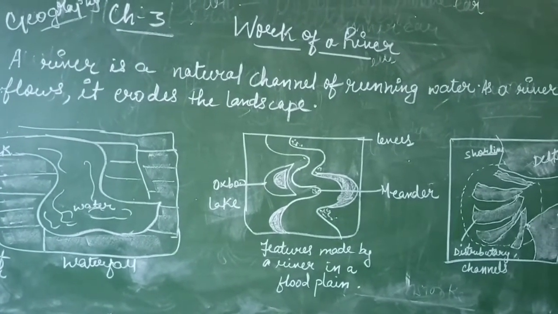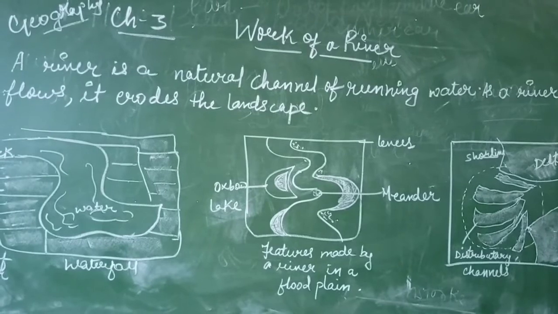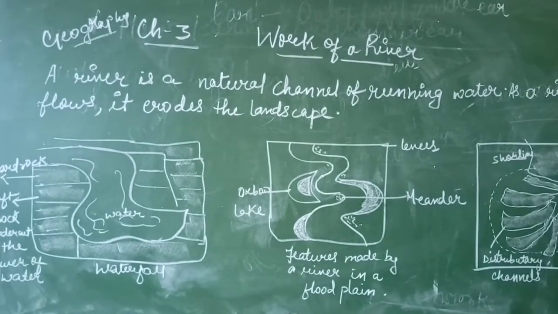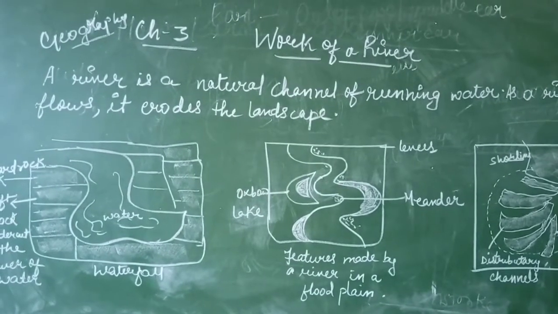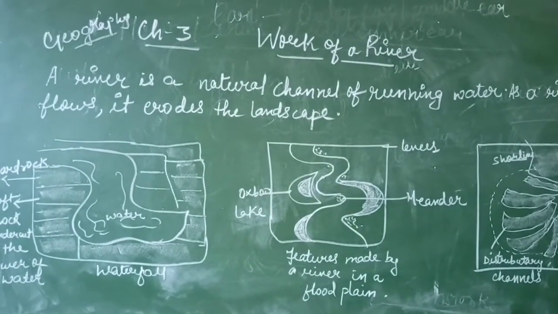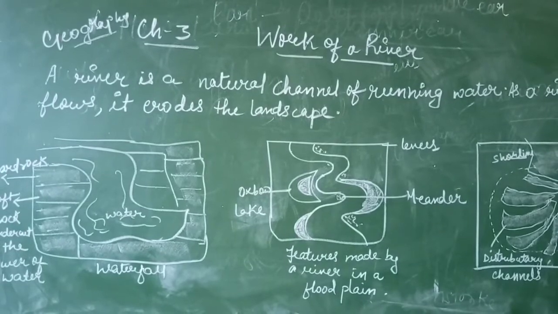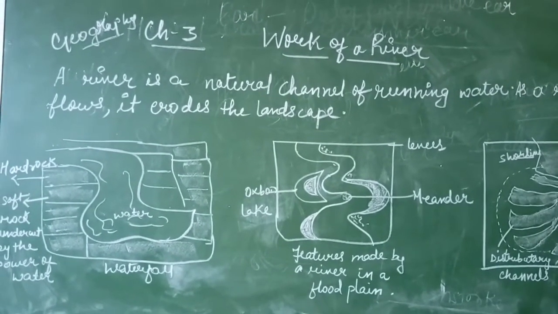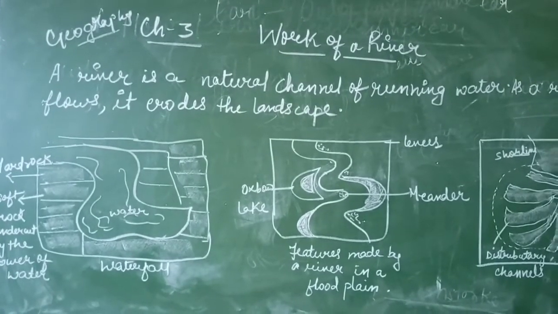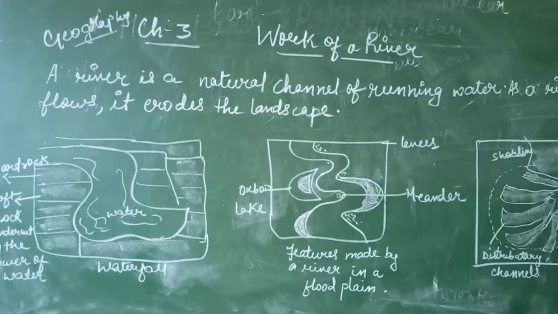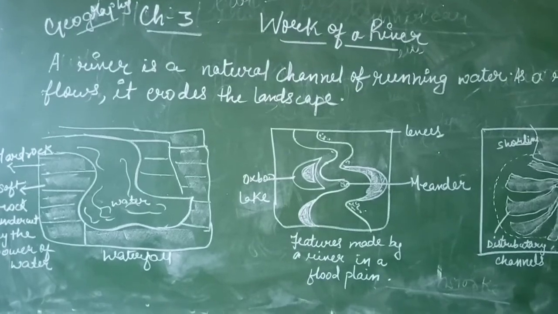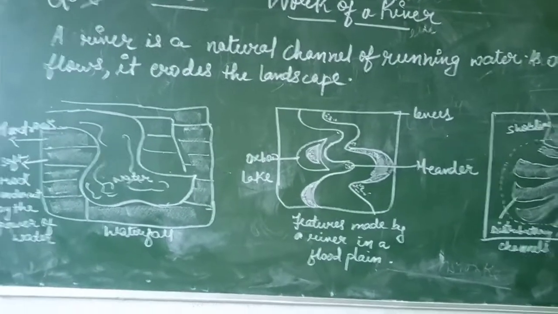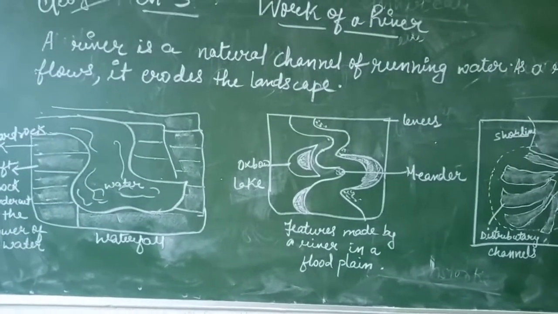The landscape is exposed to the forces of nature, and it is continuously worn down by external forces, also termed as the exogenic forces. So in that we will study the work of river.